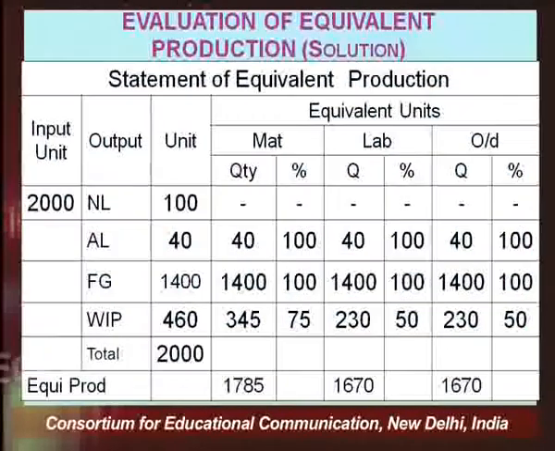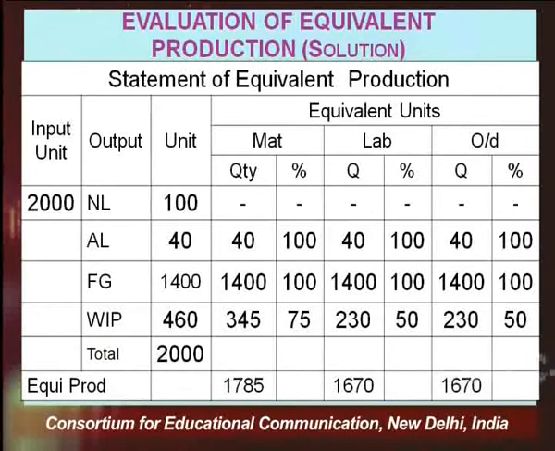So on this basis, we calculate the equivalent units of each element of cost. 75% of 460 comes to 345, 50% of 460 comes to 230 in terms of labor. In terms of overheads, 50% completion has taken place, so 50% of 460 comes to 230 units, right?